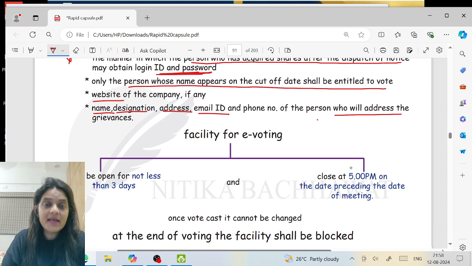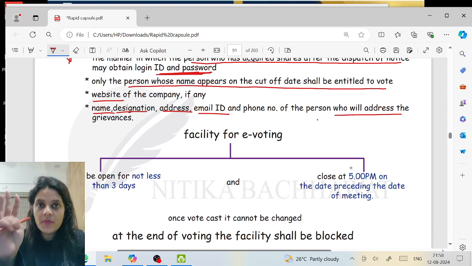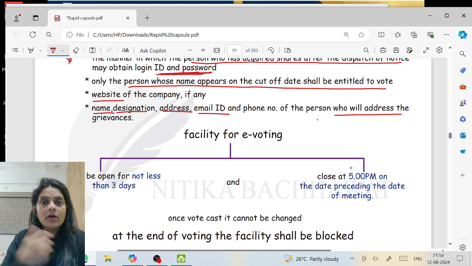Now, this how many days? Minimum 3 days the voting should be open. You cannot say today only voting open, vote. I can have some problem, I'm traveling, whatever, I don't have access to internet, though it's not possible these days, but still, maybe the servers are down, whatever. Minimum 3 days you have to give me the voting rights.